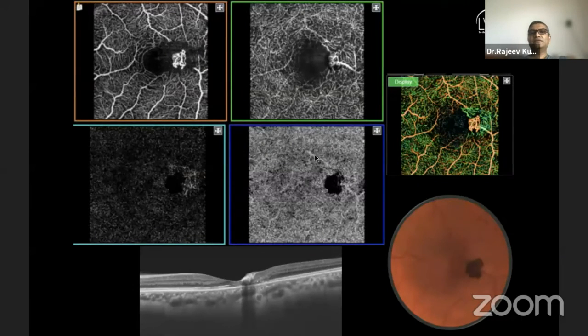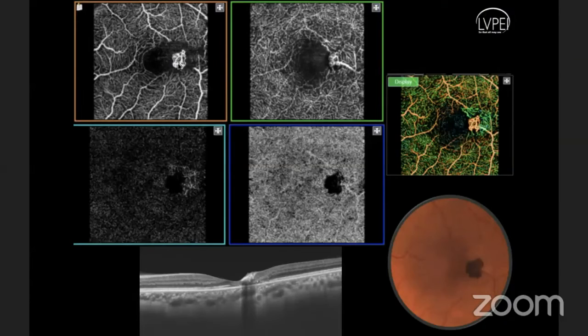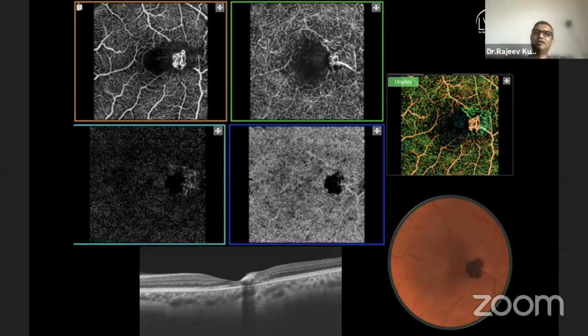OCT angio is definitely useful in identifying the neovascularization which starts in the retina. This is how beautifully neovascularization is picked up using an OCT angiogram. A fluorescein angiogram would not pick this up that easily, mainly because of the surrounding leakage of dye seen in these areas, which might mask the neovascularization, whereas OCT angio will pick these things up very easily.